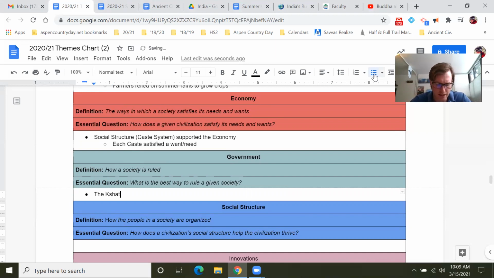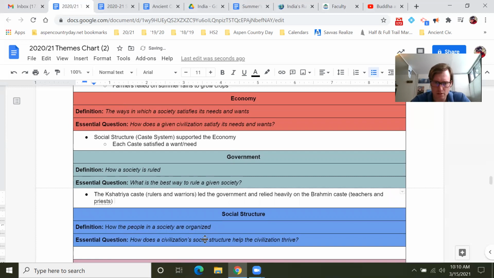The Kshatriya caste, which were rulers, parentheses, rulers and warriors, led the government and relied heavily on the Brahmin caste, which were the teachers and priests, for advice.